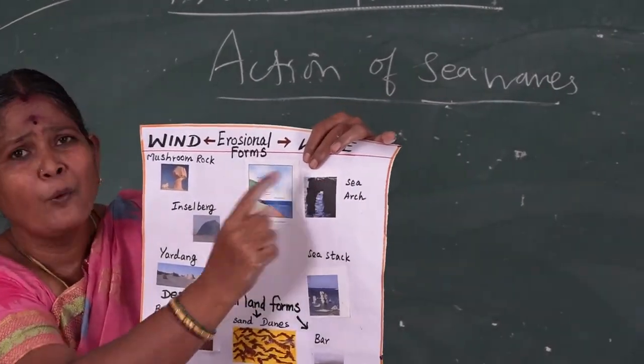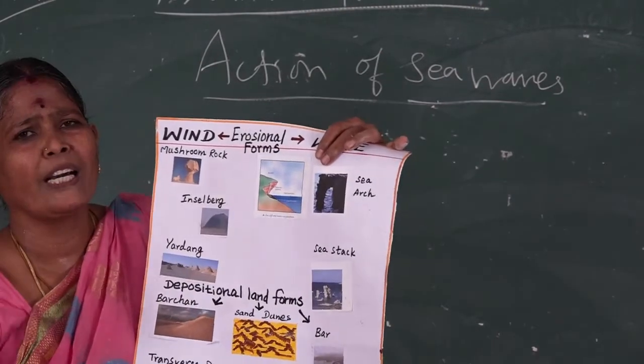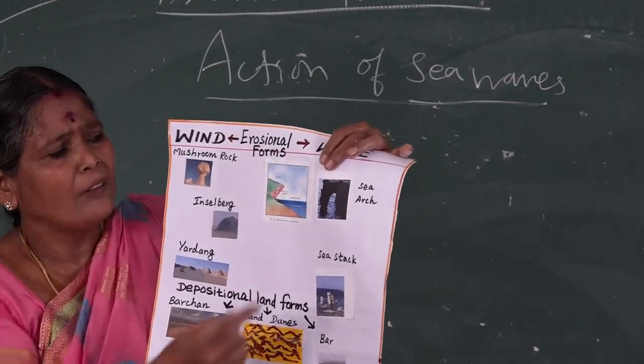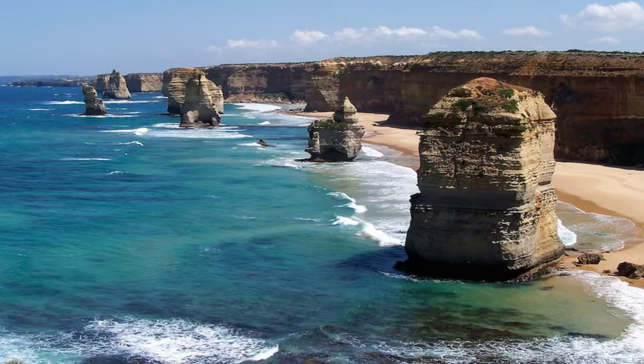Finally, the top roof is eroded and falls down. If the top roof falls down, only the pillars are left. Such as here you see, in the middle of the sea you can see standing rocks. These standing rocks we call a sea stack. It is formed by an erosional process.